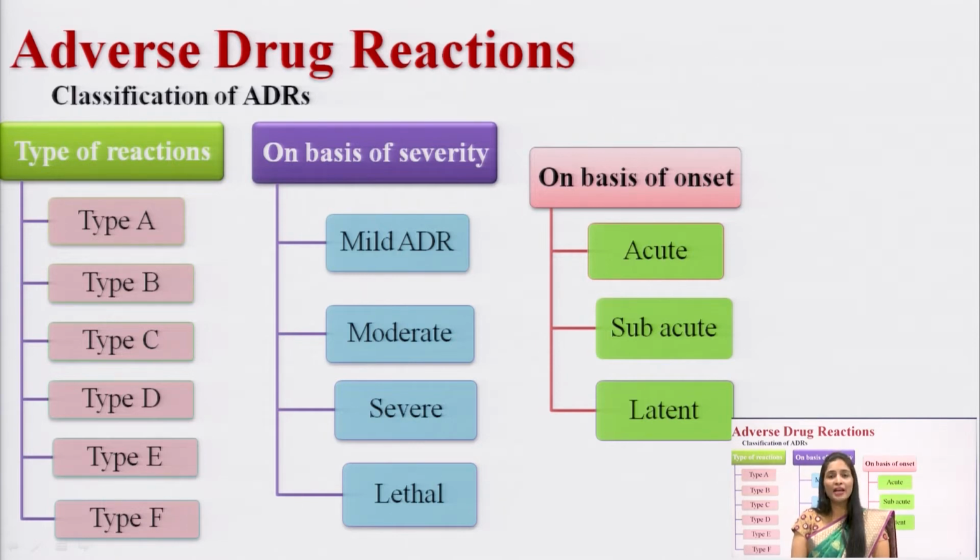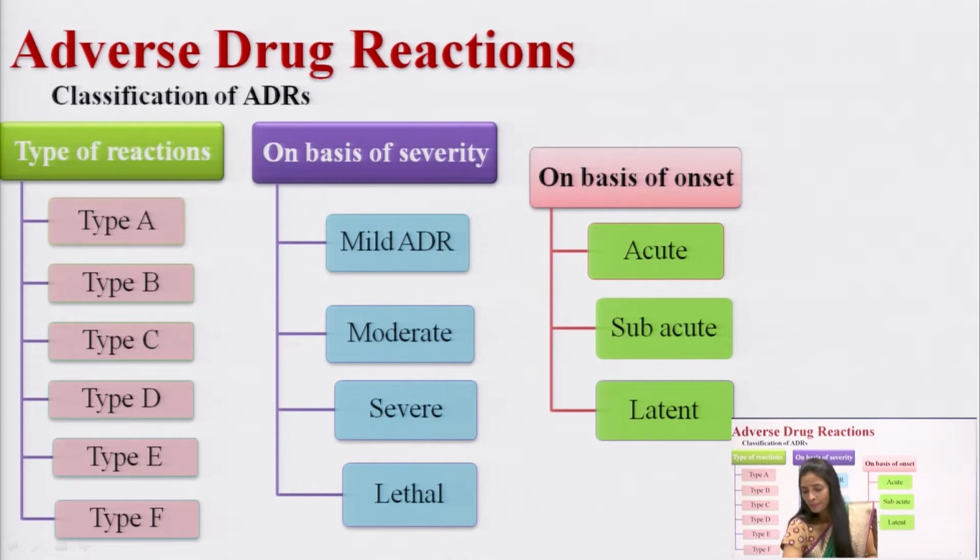And what is the second type of classification? Based on the severity, the adverse drug reaction has been classified into mild, moderate, severe and lethal. And based on the onset, adverse drug reactions have been classified into acute, subacute and latent. Okay, these are the 3 types of classification of adverse drug reactions.